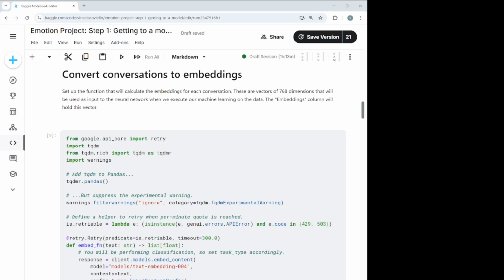So all of the neural networks and so on will work with embeddings. They don't work on the raw data themselves. So the first step is to actually convert the conversations into essentially a 768 element vector to be processed within the Keras framework, which we'll see in a moment.